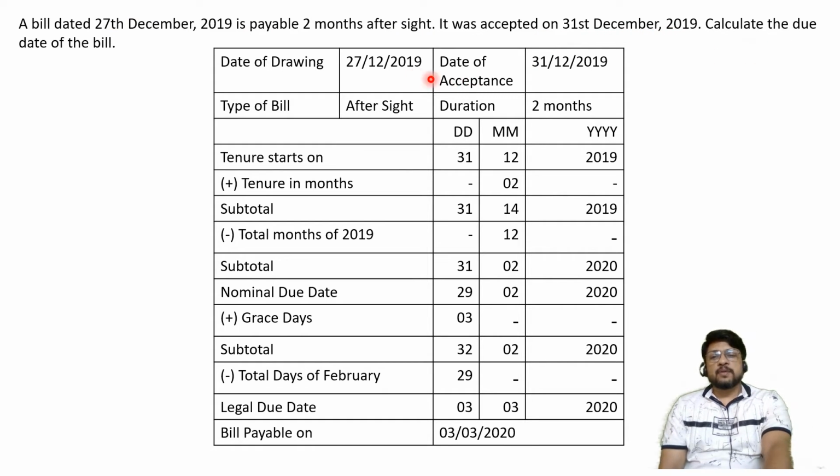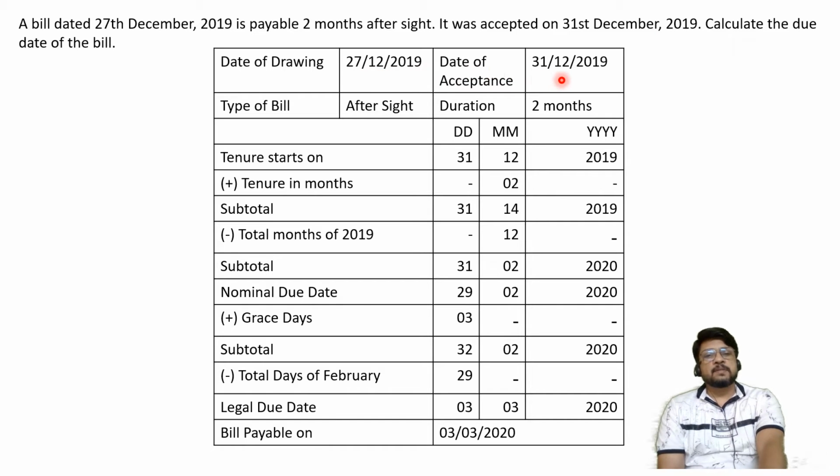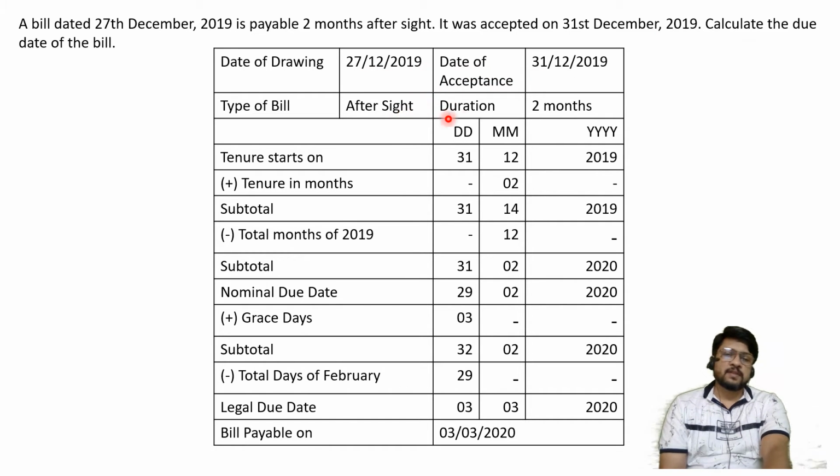Calculated due date of the bill. So date of drawing is 27th of December. Acceptance is 31st of December. Type of bill is after sight. Duration is 2 months. So the tenure is starting not on 27th of December, but it will start on 31st of December. Tenure starts on 31st of December.